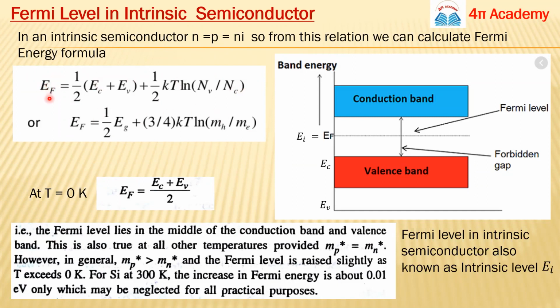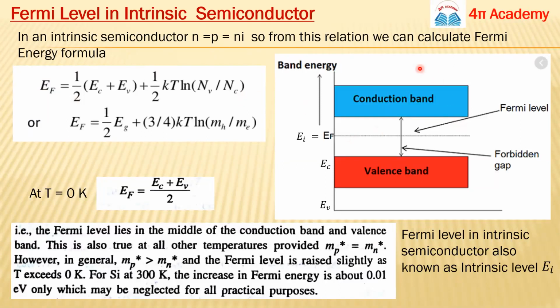So this EF at some specific temperature T is 1 upon 2 (EC plus EV) plus half KT log NV over NC. And what are these NV and NC? These are the concentration of states in the valence band and the concentration of states in the conduction band.